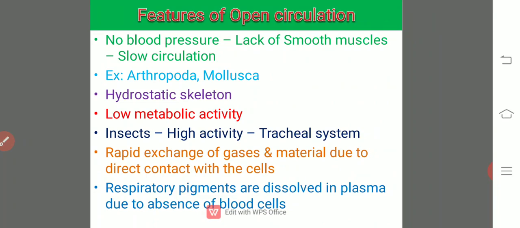And the exchange reactions take place directly between the cells and the haemolymph. And due to the absence of blood cells, the respiratory pigments are always dissolved in the plasma. So this is a fundamental feature of most of the invertebrates. So this is all about the open circulation.